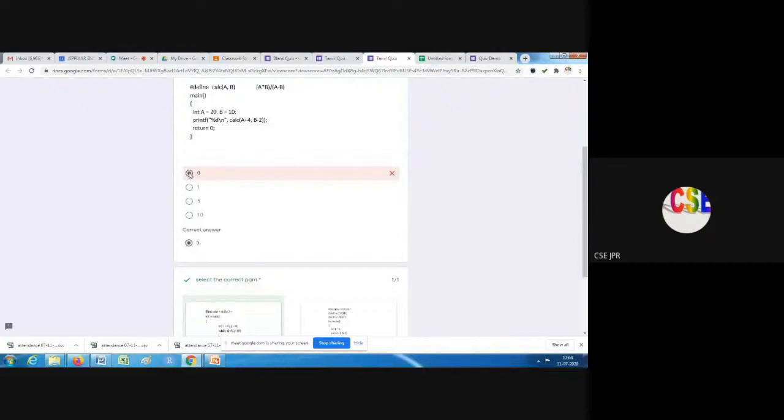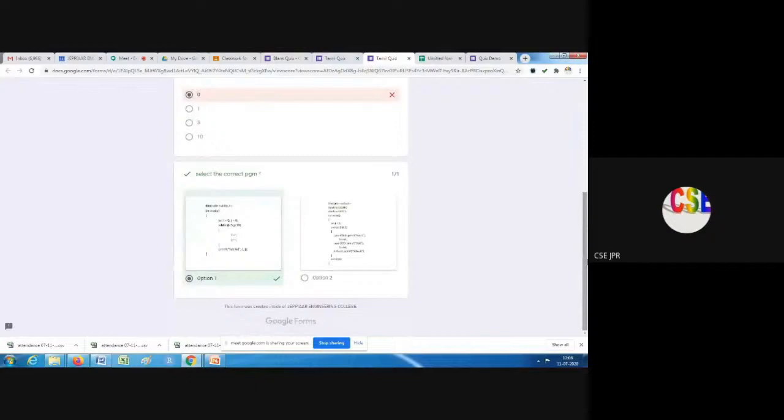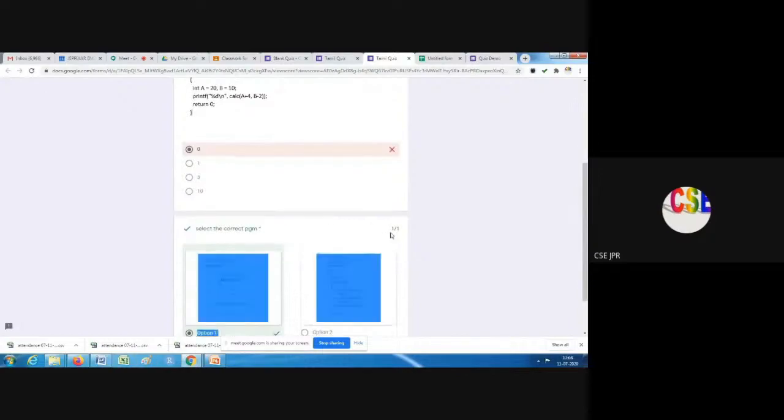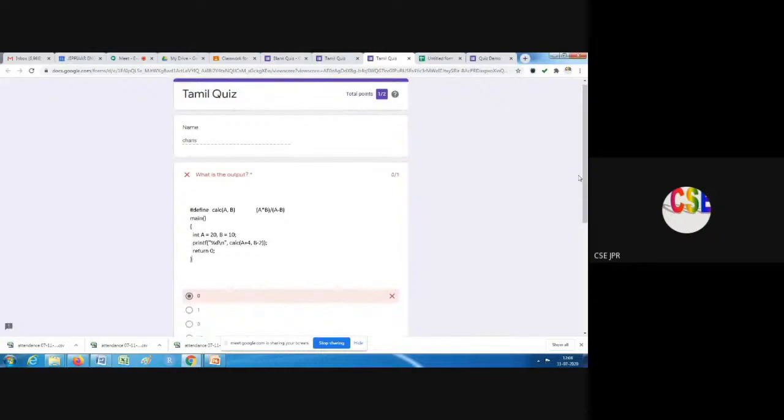Now I have modified the control. Okay, so now when I refresh, you can see the correct answer is not shown here. That is a small variation we can make, but if the answer is correct, obviously it is going to show it as correct. And it is also showing how many marks for this particular question, 1 by 1, that is showing here. Also 0 by 1, 0 is for the wrong answer, and 1 is the total marks.